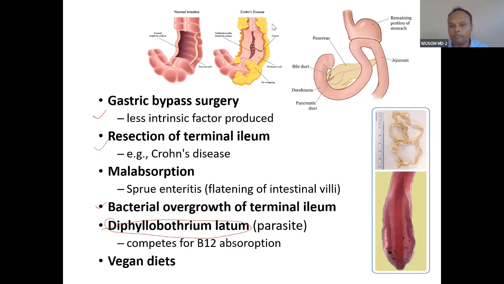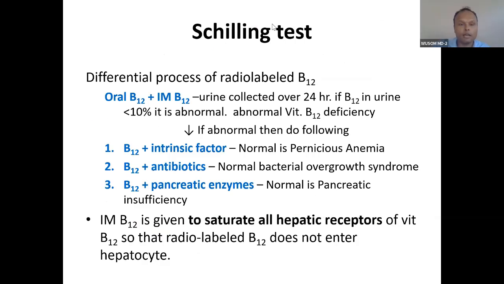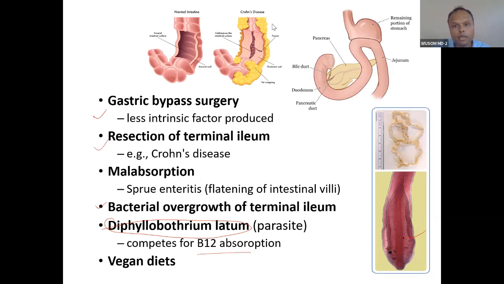Diphyllobothrium latum parasite will bind in the terminal ileum and cause reduced absorption. Phyllo means leaf. Remember diphyllo and botanium, so this is how you can remember. Vegan diets. I have told you, my father. Don't forget my father.